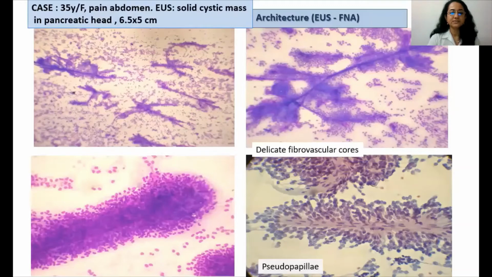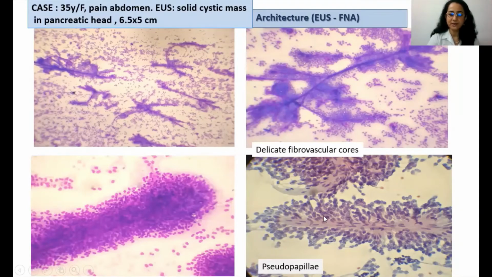The next case was a 35-year-old female who presented with a solid cystic mass in the pancreatic head on endoscopic ultrasound. These are the FNA smears. As you can see, the smears are highly cellular, and you can appreciate the Chinese letter-like arrangement of these cells. Again here, the cells are arranged around delicate fibrovascular cores, and they are dropping off from these cores with multi-layered arrangement around these vessels, giving a pseudopapillary arrangement.